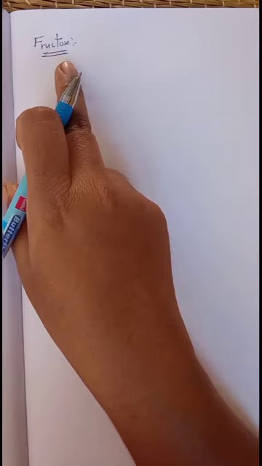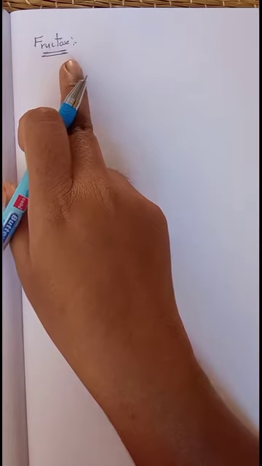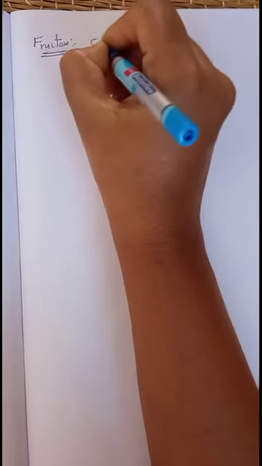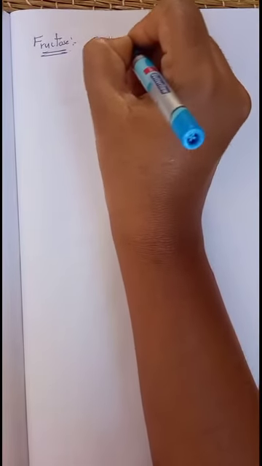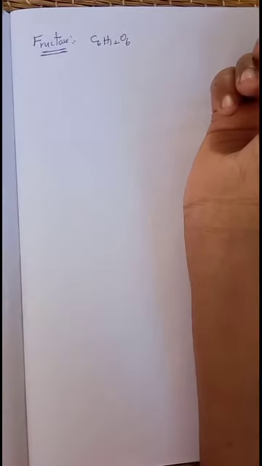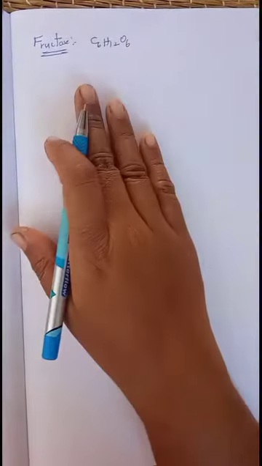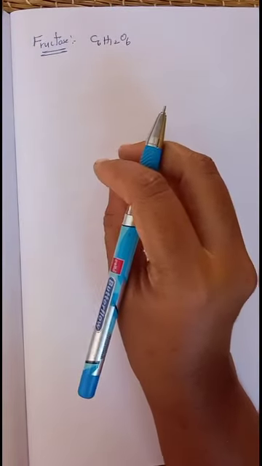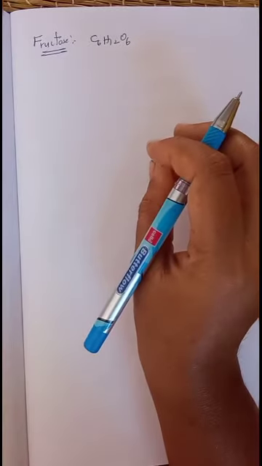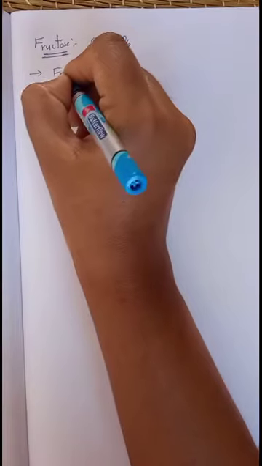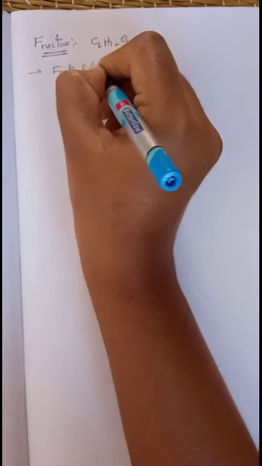Even fructose is an example of a monosaccharide because it is the simplest monosaccharide, which cannot be further hydrolyzed. So we can say it is a monosaccharide, and its formula is C6H12O6. Both glucose and fructose have the same molecular formula. Fructose can be found in ripened fruits and honey.